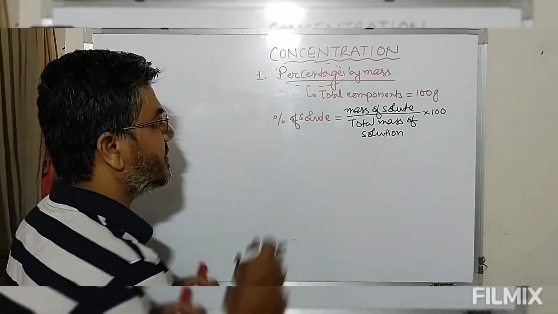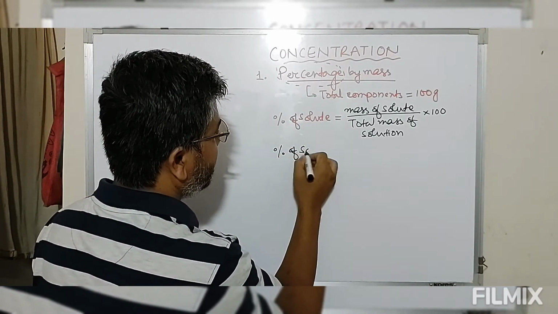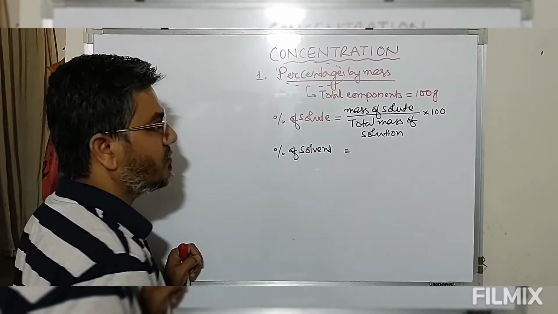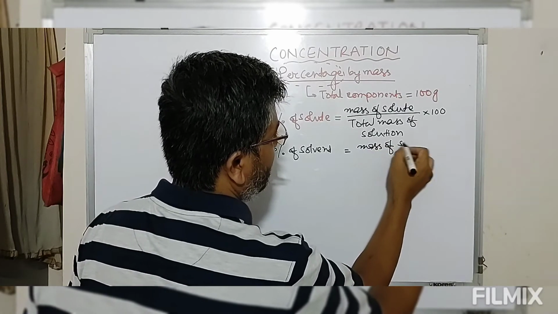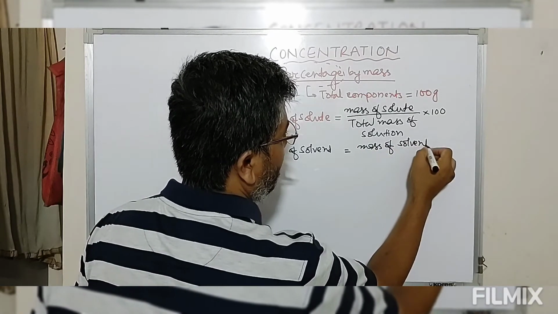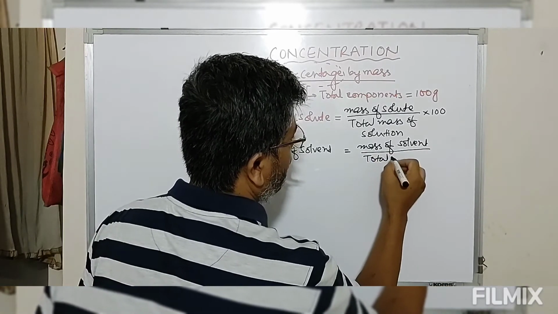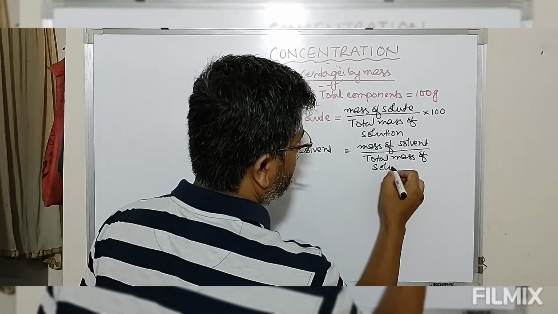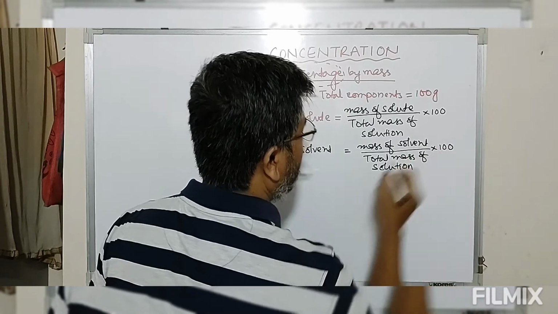If this is a mass percentage of solute, we can also define the mass percentage of solvent. So mass percentage of solvent will be defined as mass of solvent divided by total mass of solution multiplied by 100.